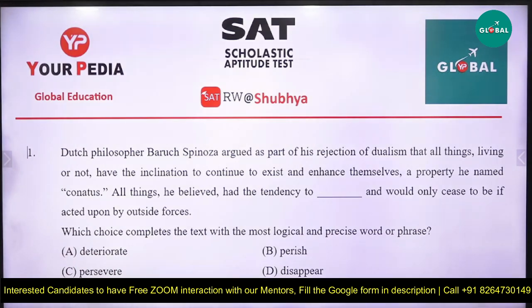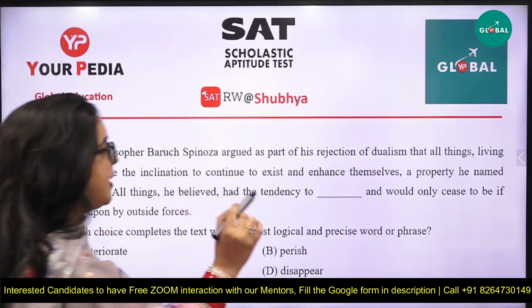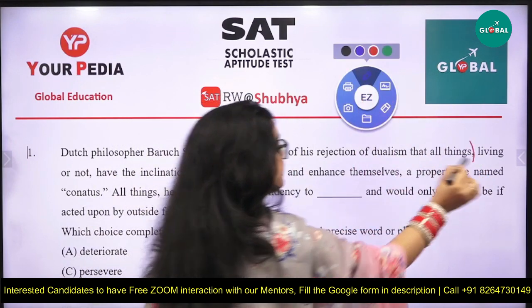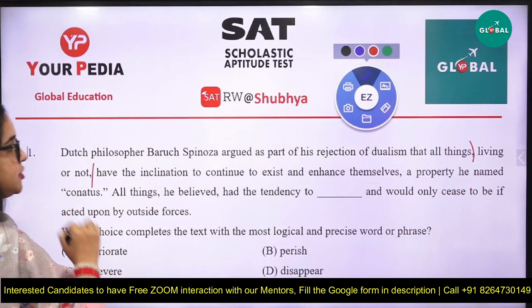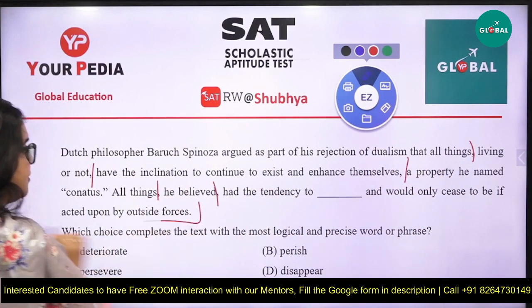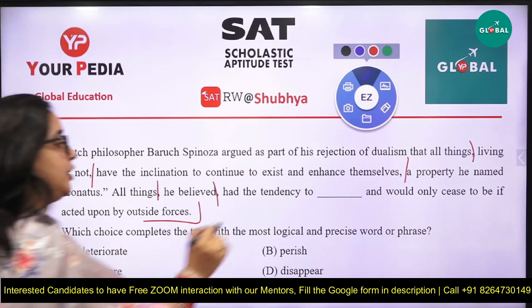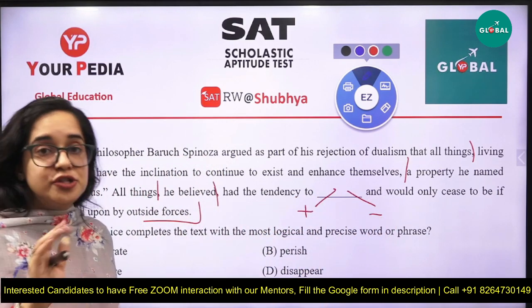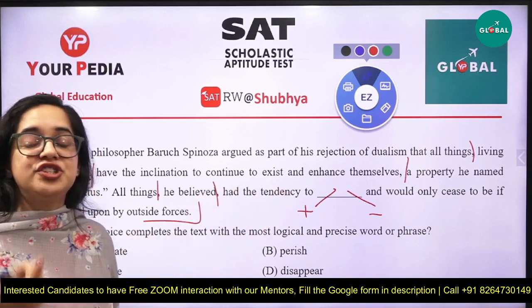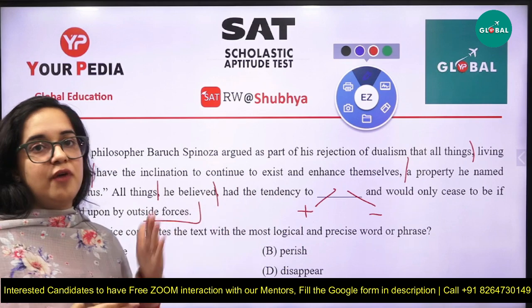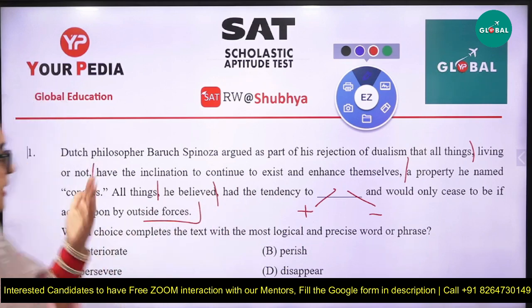Whenever you are reading a statement, make it a point that wherever there is a punctuation mark, a pause should be there. All the punctuation marks you see, just bring a pause. And whenever there is a blank, you have to check whether the blank requires a positive answer or a negative answer. Fill the blank with a shadow word from your own side. Shadow word means without looking at the options, you fill in something from your own side. Now let's get started and read the exercise together.